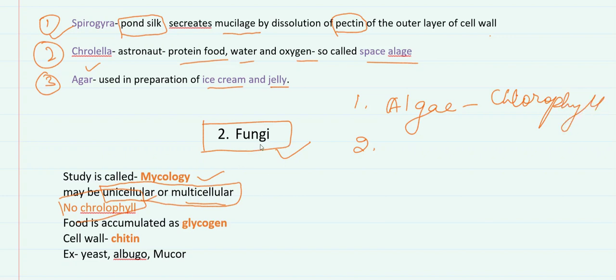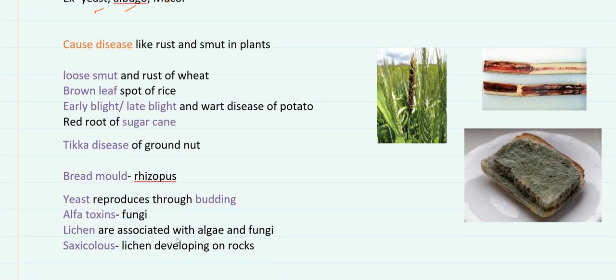The food accumulated by fungi is known as glycogen, and the cell wall of fungi is made of chitin. These all points should be remembered. That is, food is accumulated in fungi as glycogen and its cell wall is made up of chitin. Some of the examples are yeast, Albugo, and Mucor.